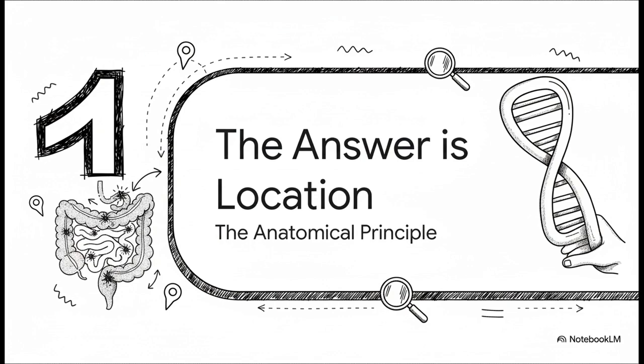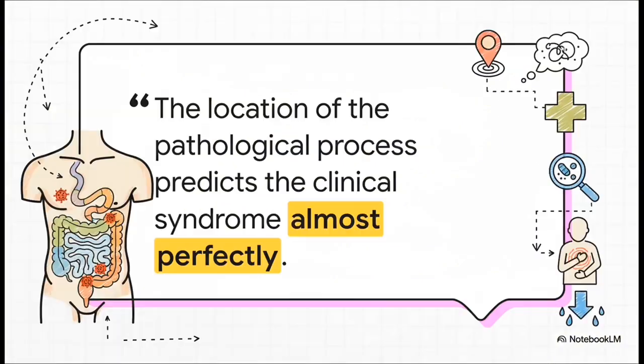This simple idea is what we call the anatomical localization principle, and believe me, it is your key to unlocking the patient's story from the very first sentence they speak. And look, this isn't just some vague guideline. It is incredibly definitive. The source material puts it perfectly: the location of the disease predicts the clinical syndrome with near-perfect accuracy. So don't think of this as a helpful hint. Now, think of it as a foundational rule, a law of clinical reasoning in gastroenterology.